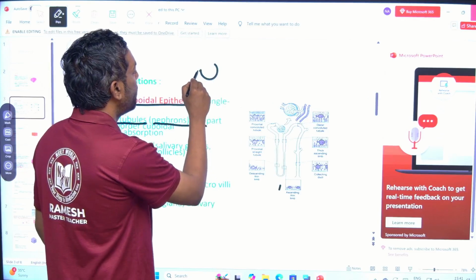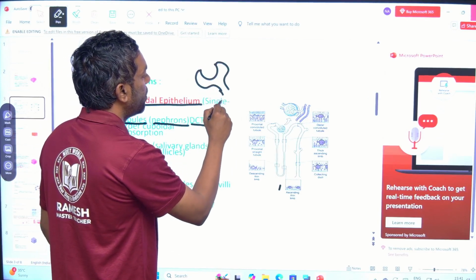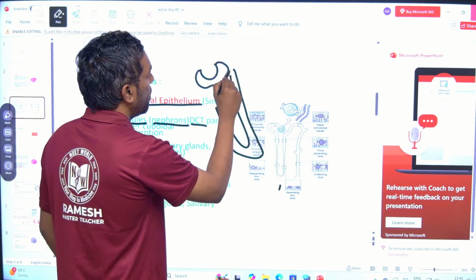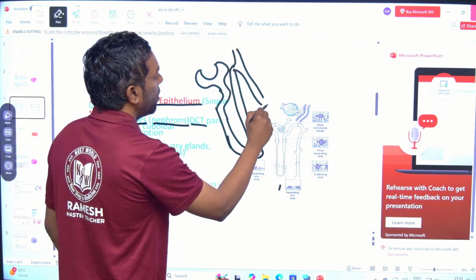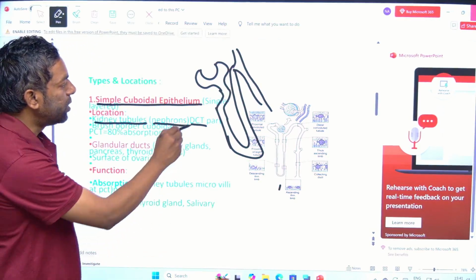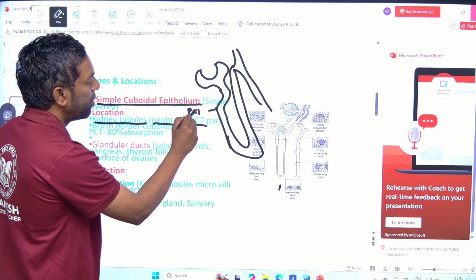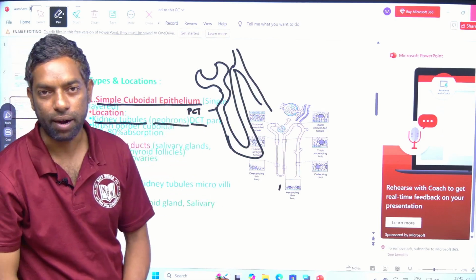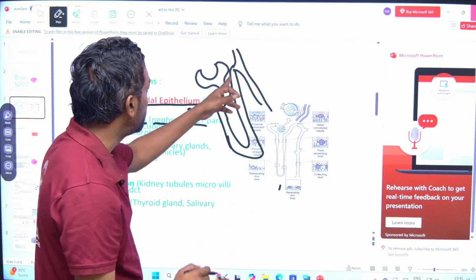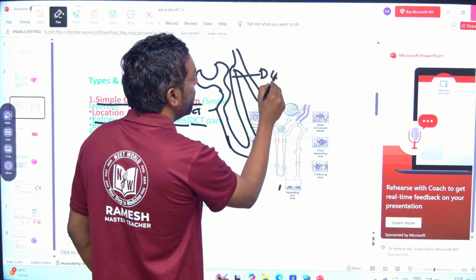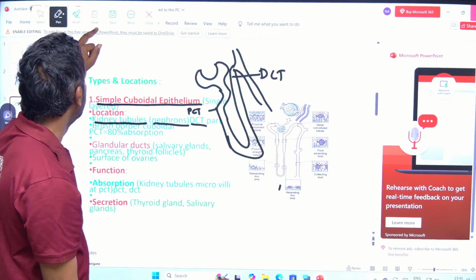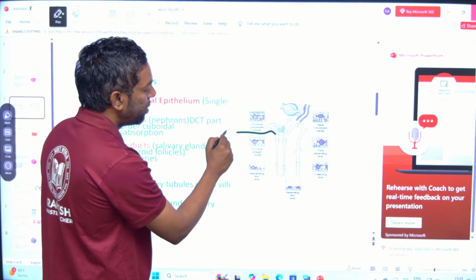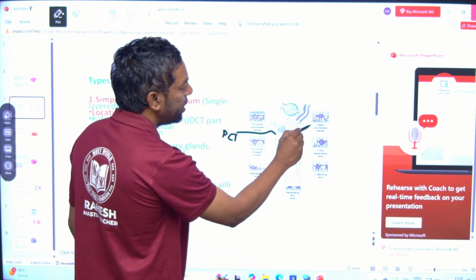If we come to this nephron, okay, this is the nephron. This part is PCT, proximal convoluted tube, proximal means near the Bowman's capsule. This is the DCT, distal convoluted tube. Here this is the PCT part, this is the DCT part.